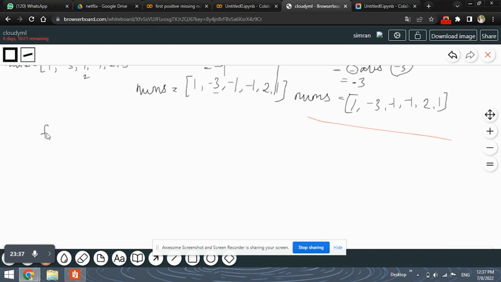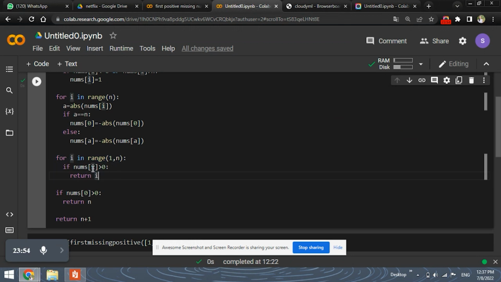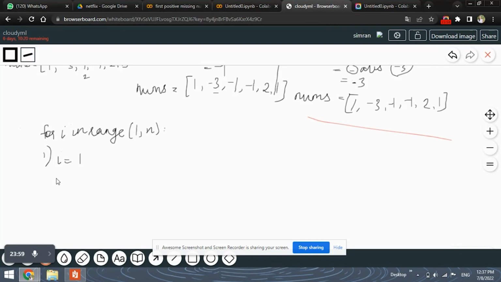So the loop is for i in range(1, n). It will begin from 1 in this case and not from 0. So the first iteration will be i equals 1, and what we need to do is check if nums[i] is greater than 0. nums[1] is 3, but 3 is not greater than 0, so the if condition is not satisfied.